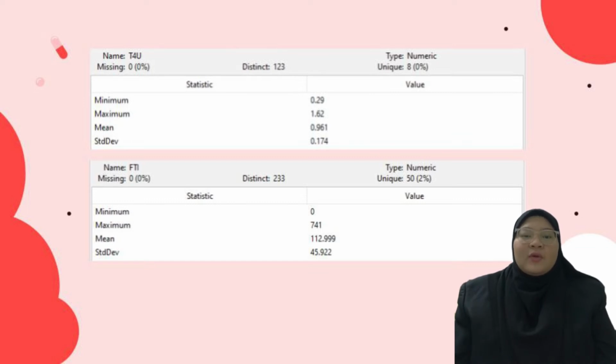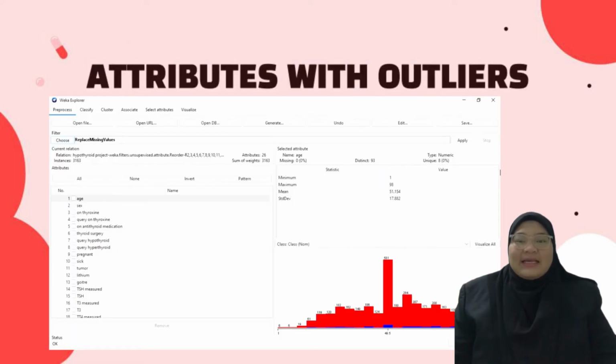So, how to deal with the attributes that contain noise? We handle it with the discretization process, which is the process of transforming numeric attributes to nominal attributes, and will be explained deeply in the A3 section. Lastly, in this section, attributes with outliers.